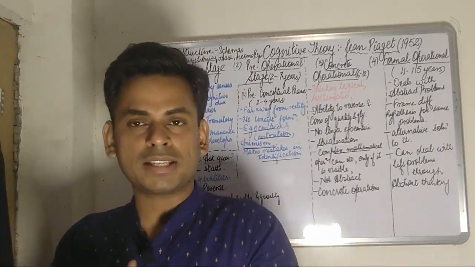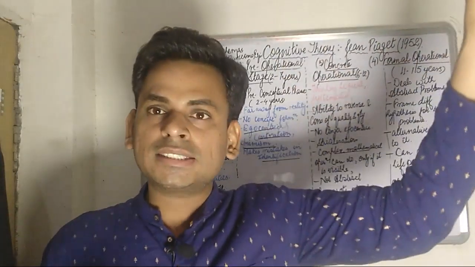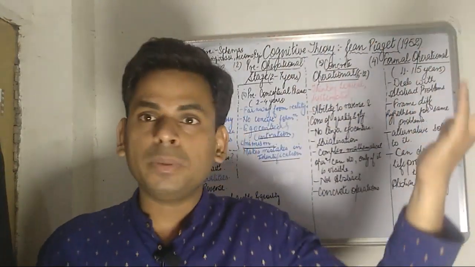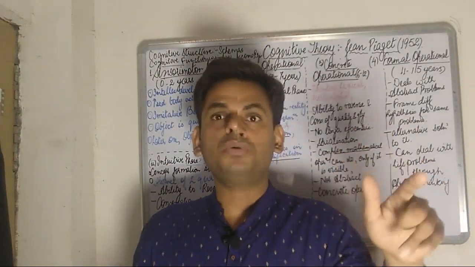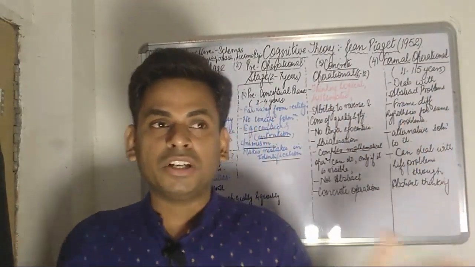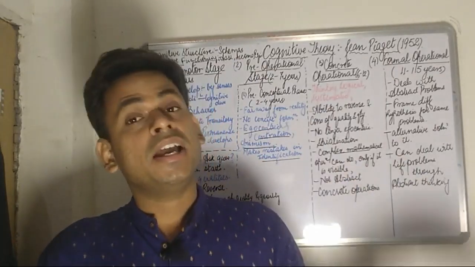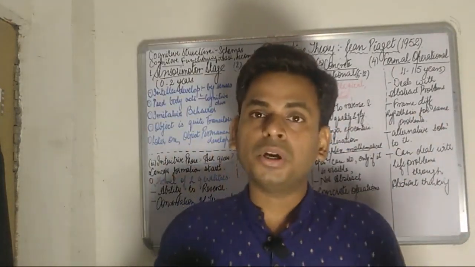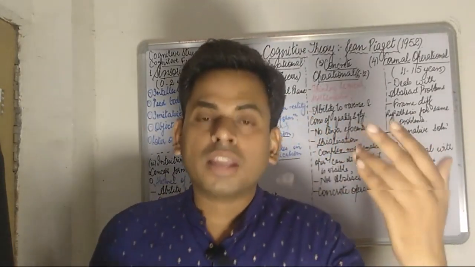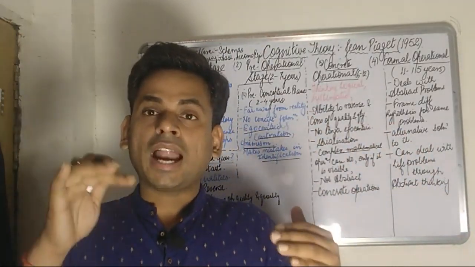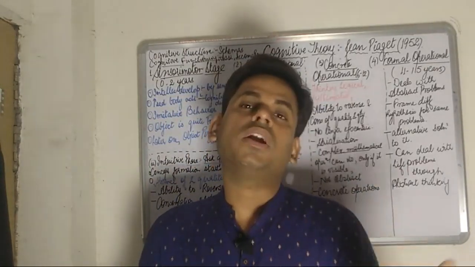But now this knowledge is being transformed, or altered, to upgrade his information and to accommodate new information to meet the environmental needs. This is called accommodation.